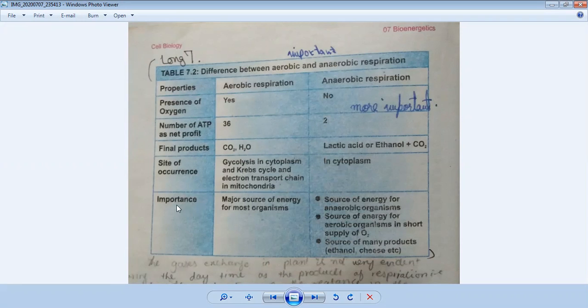And the last characteristic is importance. Why are they important? What is the importance of respiration? Major source of energy for most organisms. And if we discuss the importance of anaerobic respiration,